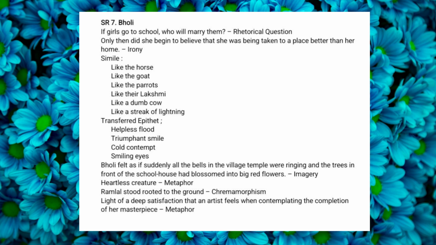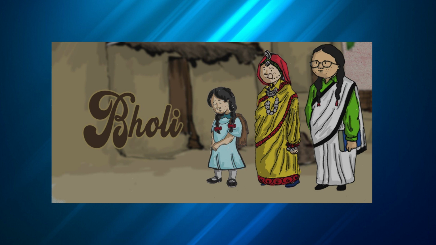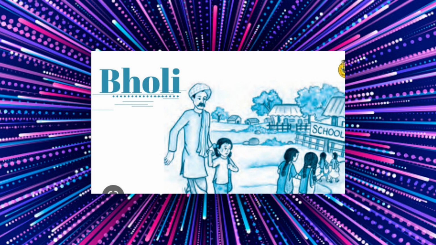Now this is imagery, where you imagine some picture which the writer is trying to portray. Then comes "heartless creature." Metaphor. "Ramlal stood rooted to the ground." Chromamorphism. "Light of a deep satisfaction that an artist feels when contemplating the completion of her masterpiece." This is called metaphor. I hope you understand.